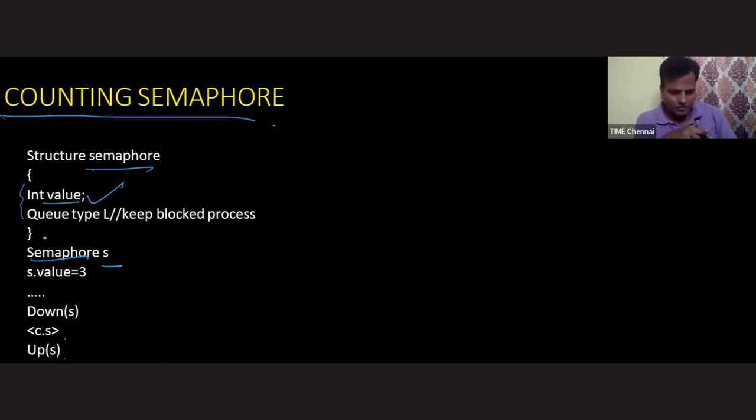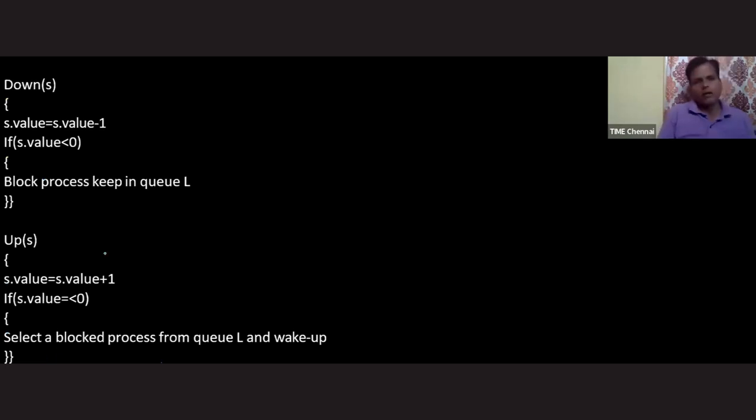Never think that you have completed the counting semaphore. Now we are going to start the counting semaphore. If you want to understand the semaphore operations, sir, you have to understand the implementation of these two operations: counting semaphore down operation and up operation. We'll see each of these, don't worry. Down operation.